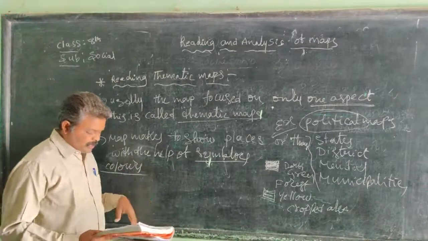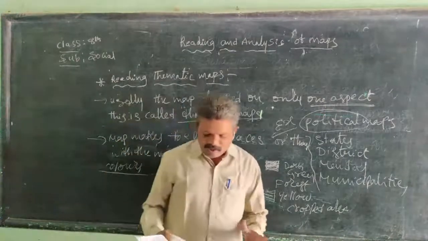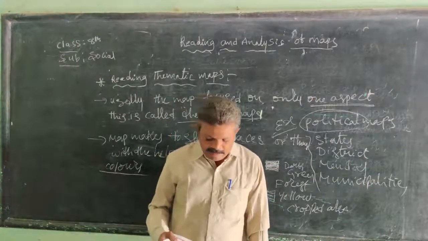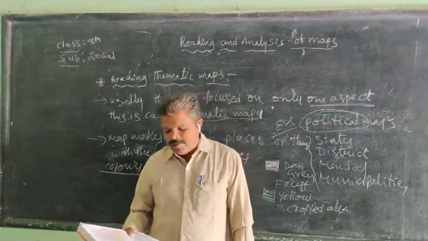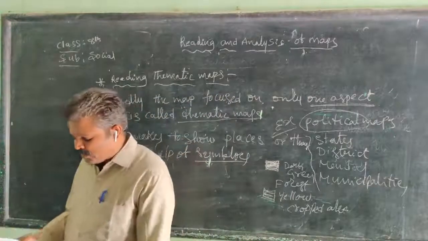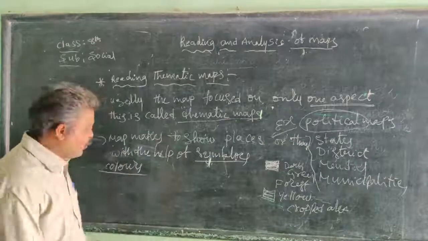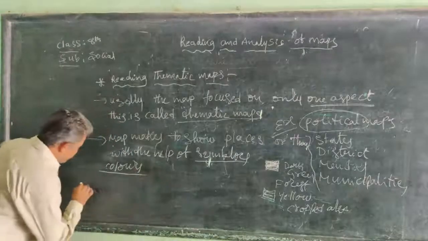So, in representation of various socio-economic aspects and details, we can use the technique of map patterns like points, symbols, and lines also. And an example of that is...